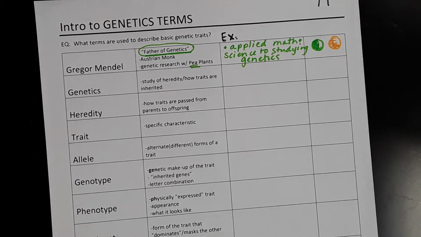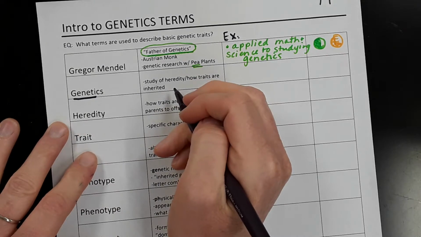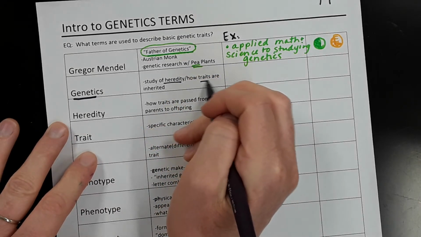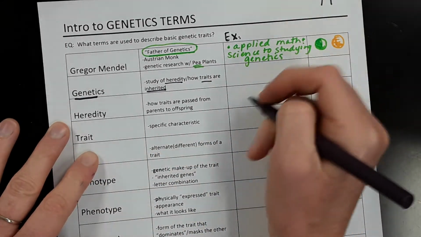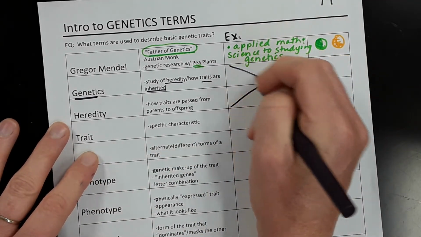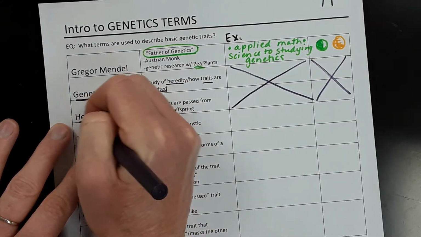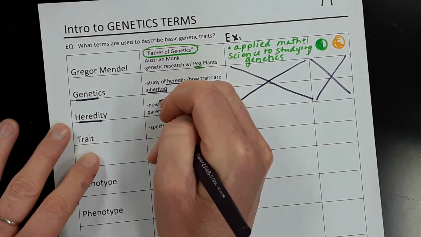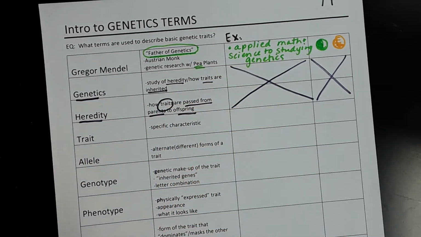All right, when we talk about genetics in general, we're talking about your genes, and this is the study of your heredity and how you inherited your traits. And we're just going to cross out the examples and the graphic for these because they're just straightforward definitions for the next two. Your heredity is how specific traits are passed from the parents to the offspring. So you can think about your family and some of the genetic traits that you have, and how those traits were passed down.